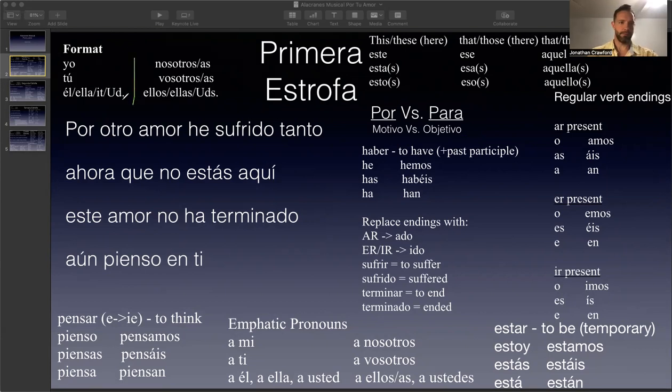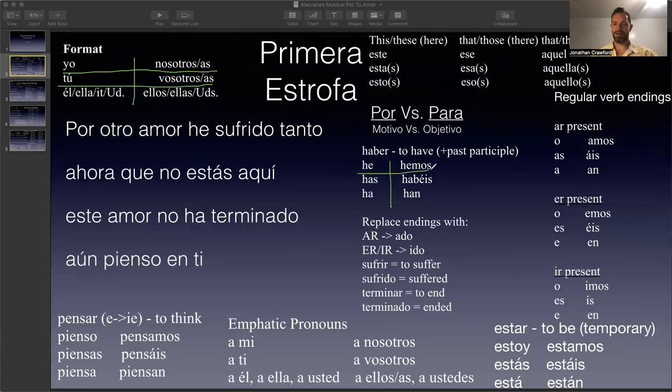First of all, we have the format. We have to remember this format. Yo means I, tú means you, él and ella are he and she, usted is you formal, nosotros, we, vosotros, you guys in Spain, ellos and ellas means they, ellas as if they're all females, and ustedes, you guys in Latin America, that's the one we generally use, right? Ustedes. And that lines up with the verb haber.